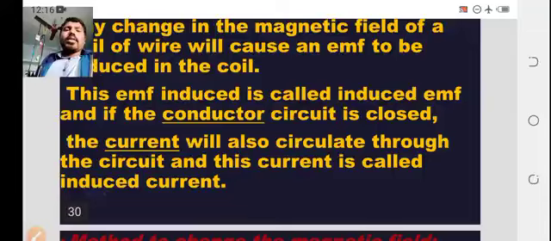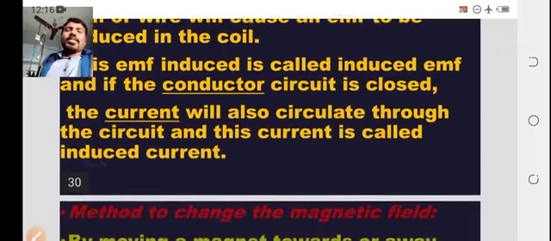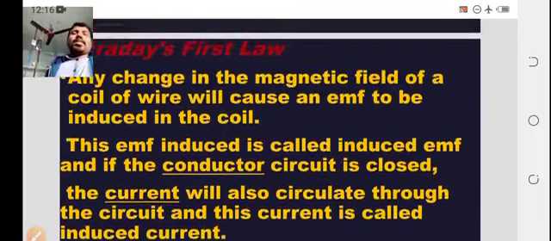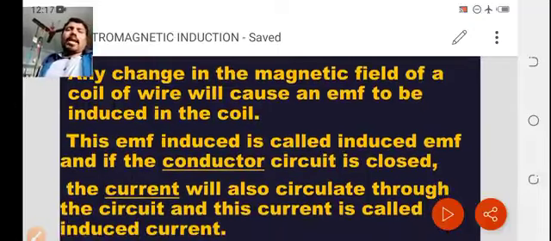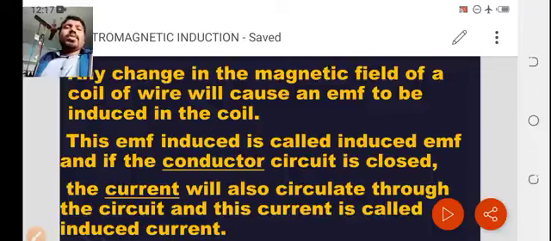If the circuit is closed, current will also circulate through the circuit, and this current is called induced current. Simply put, any change in the magnetic field of a coil of wire will cause an EMF to be induced in the coil.